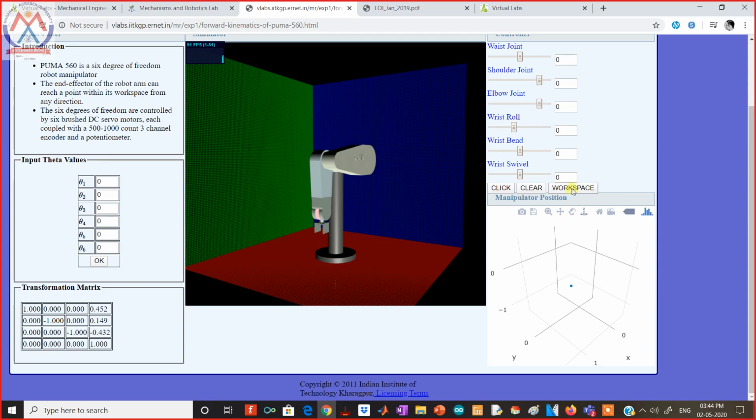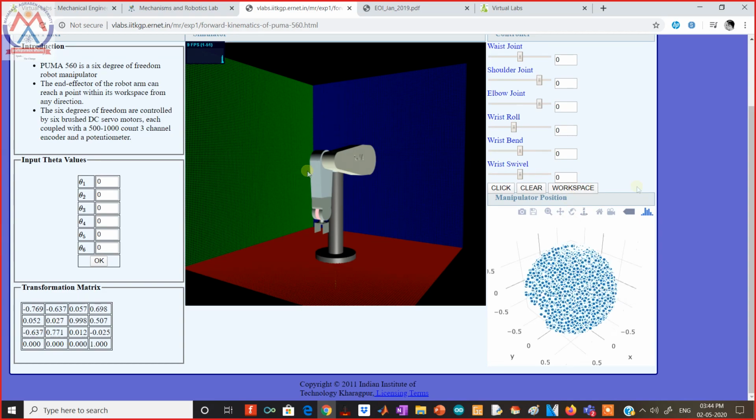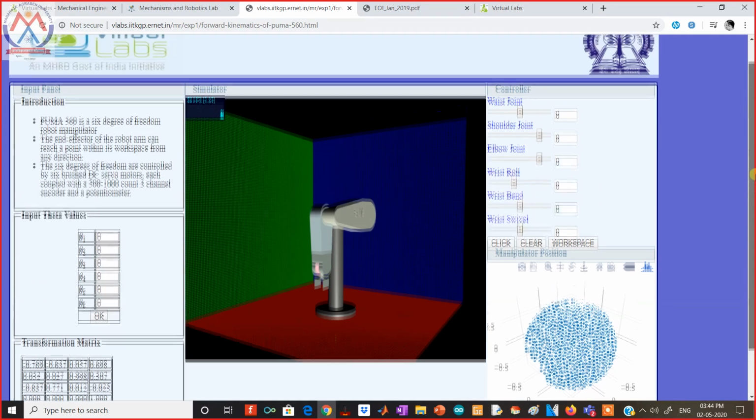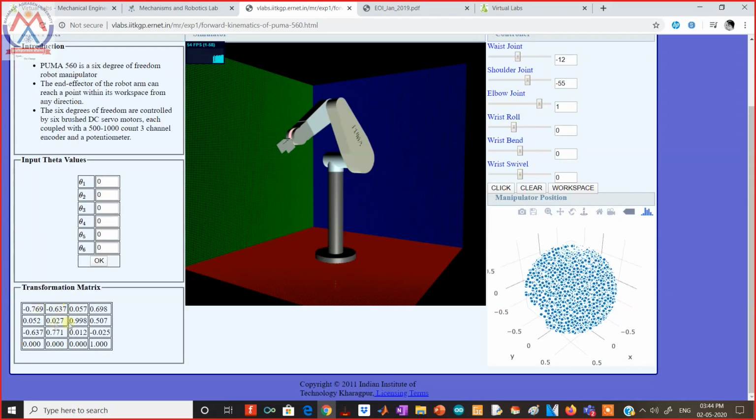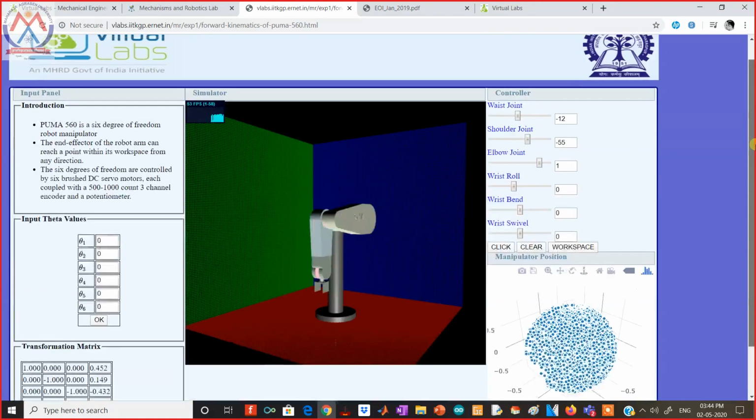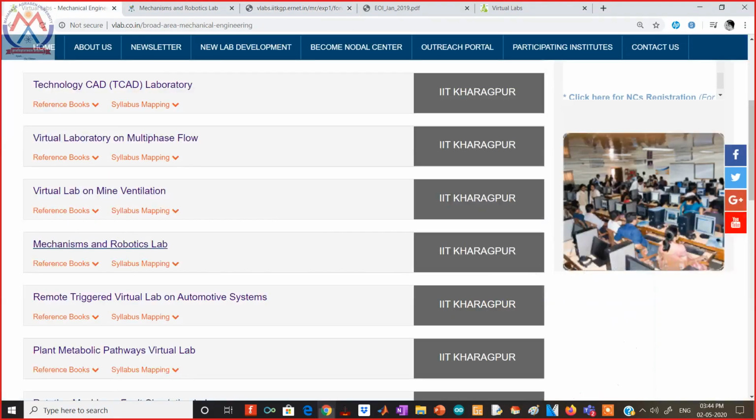So this is the simulation. We can choose the workspace of the robot. This is a Puma 560 robot, typically used in industries, the automobile industry, the pharmacy industry, and for industrial automation. We can control the joint rotation right here. We can control the waist joint of this robot. We can check the transformation matrix here. Robotics people understand what a transformation matrix is, and we can perform the experiments.